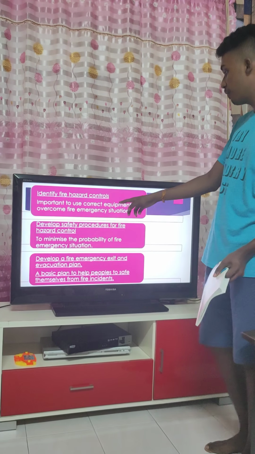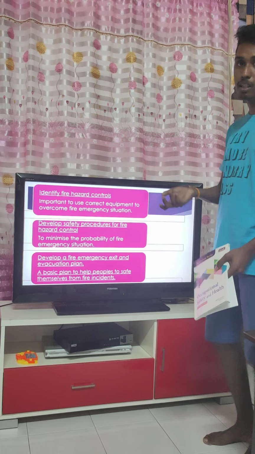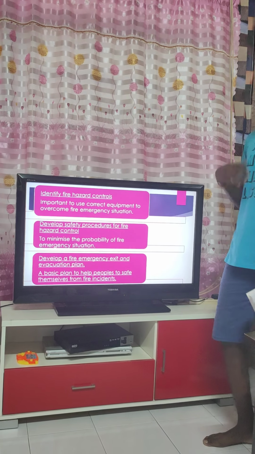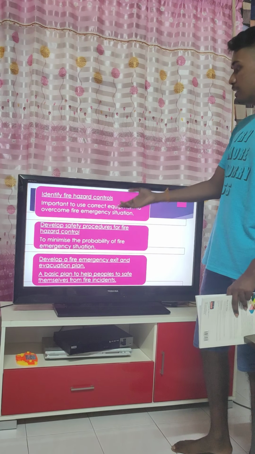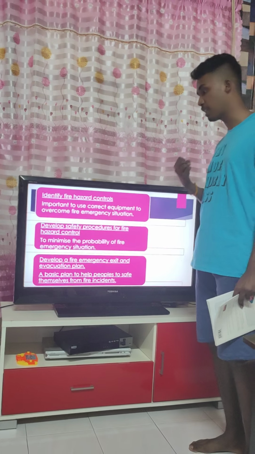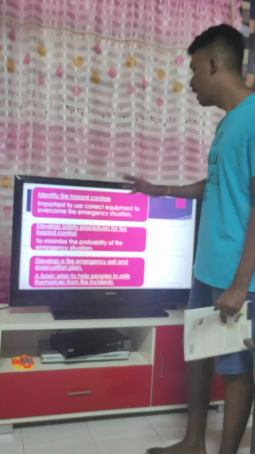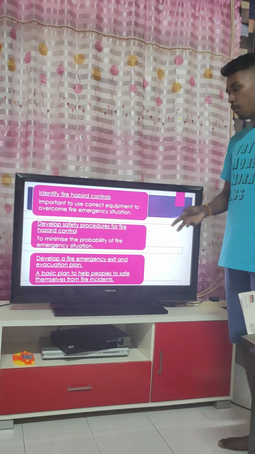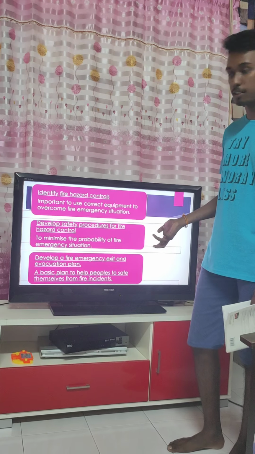They should have the knowledge to overcome a fire emergency situation. Next is to develop safety procedures for fire hazard control. Safety procedures must be developed from time to time because of the development of technology. More than that, the equipment must be developed and kept in correct condition to minimize the probability of a fire emergency and to be more effective when a fire incident occurs.